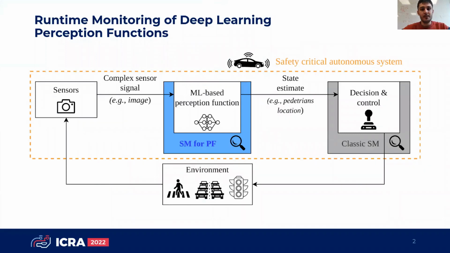This work is about runtime monitoring of deep learning perception functions, which basically means that we have a safety-critical autonomous system that's using machine learning-based functions such as neural networks to process complex sensor signals, such as images, to estimate the state of the system and its environment. In such critical systems, neural networks cannot be trusted for several reasons, but a solution to that is to implement safety monitors around these networks to ensure that we can detect their errors and handle them.